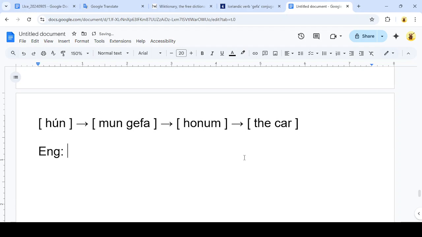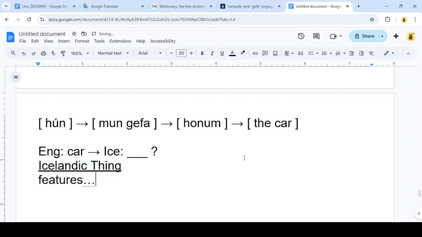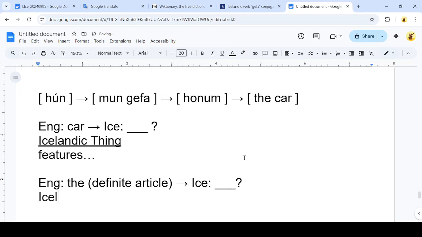The target thing is car. We're going to need to translate that into Icelandic, and that is going to be an Icelandic thing. Okay, and that's going to have some features. And then we've also got English's the, which is the definite article. And that's going to get translated into Icelandic as something. And so we're going to have to investigate the Icelandic definite article. And the Icelandic definite article may have some features as well.